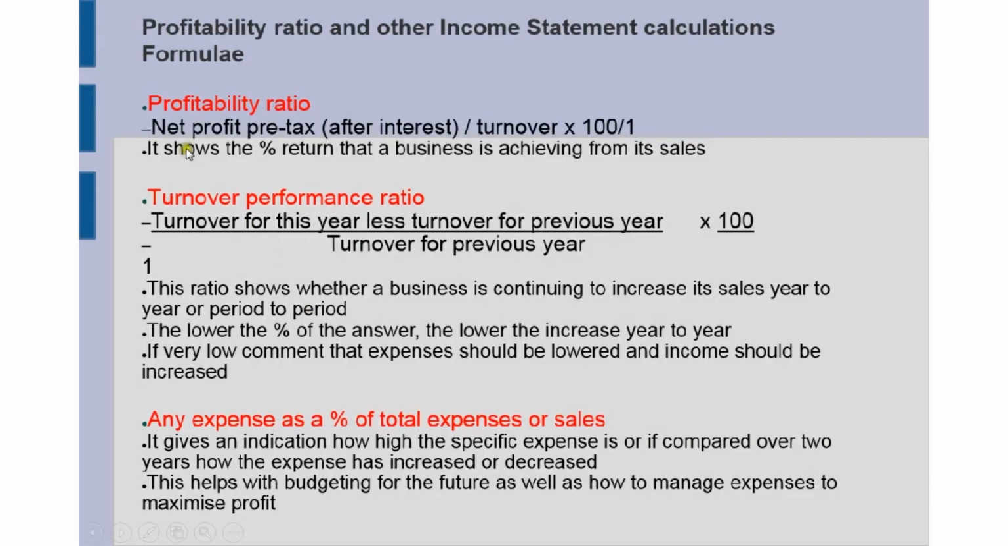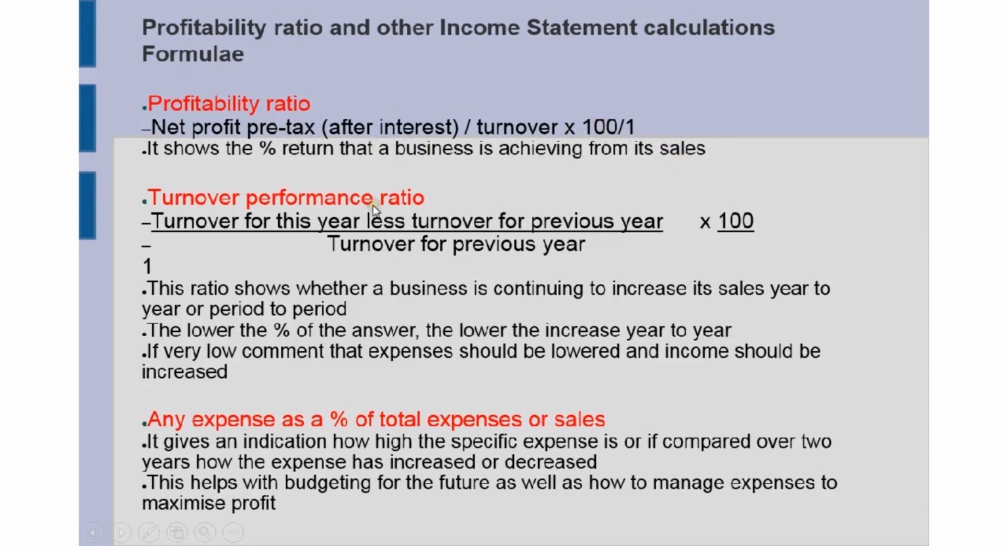When we look at the formulae of these ratios, that's a very important step, because you need to know the formula before you can actually do the calculation in the question. So the formulae of the ones that we've mentioned now, we will quickly run through. First of all, the profitability ratio, that will be the net profit pre-tax, but after interest, divided by your turnover. And to get a percentage, we're going to multiply it by 100 over 1. This shows the percent return that a business is achieving from its sales.